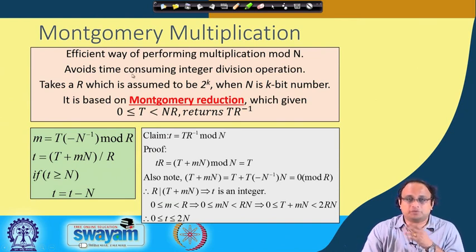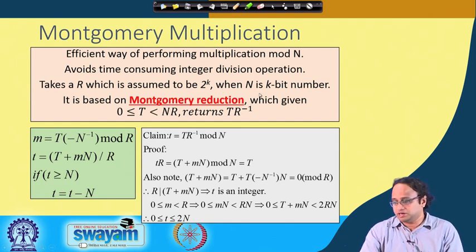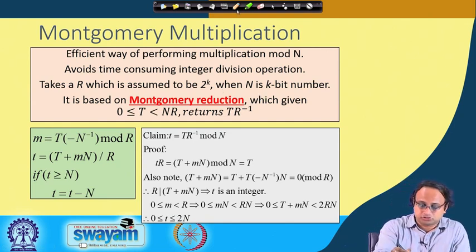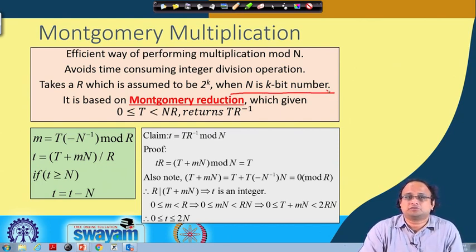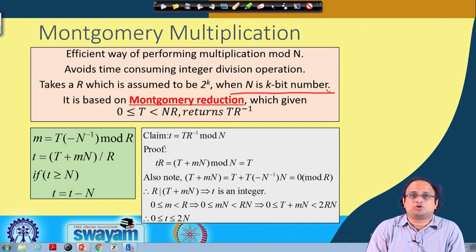So, there are two arguments a and b, and I want to calculate a into b mod n, where n is a k bit number, and k, as we know, is typically large. It could be, for example, 1024 bit or 2048 bit or even larger. Now this multiplication is based on what is called Montgomery reduction.